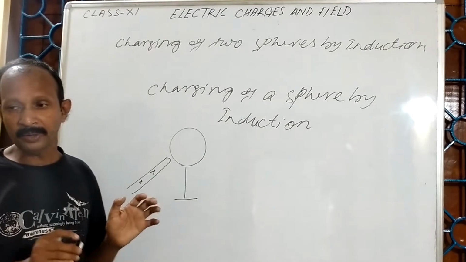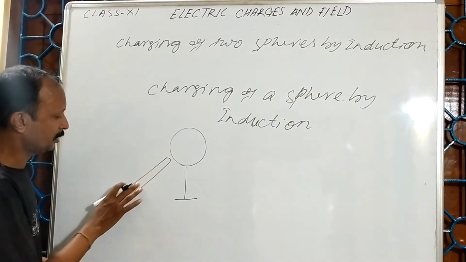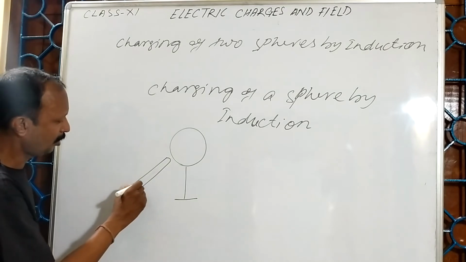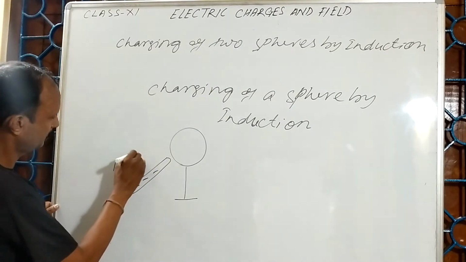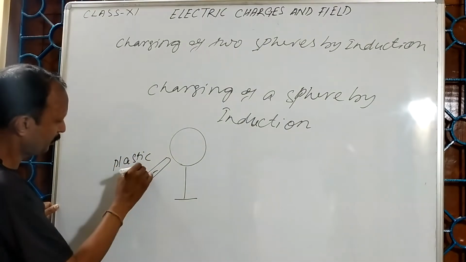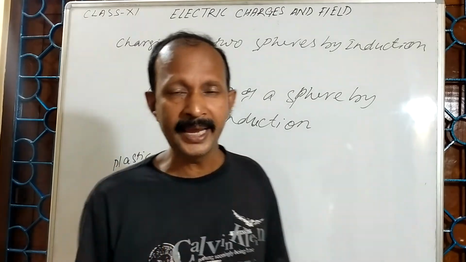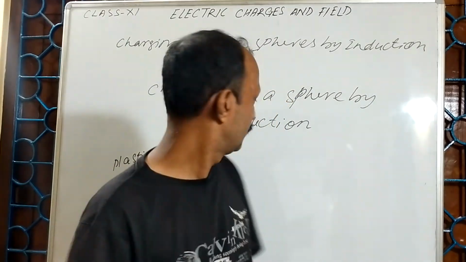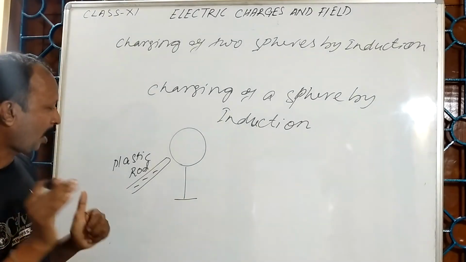So what will happen? Okay, in the previous case I took positive. Now suppose this is a plastic rod, which is negative in charge. This one is an uncharged body. What will happen?